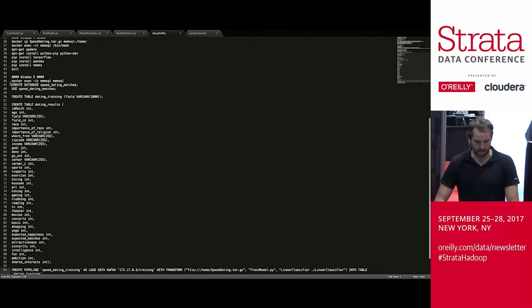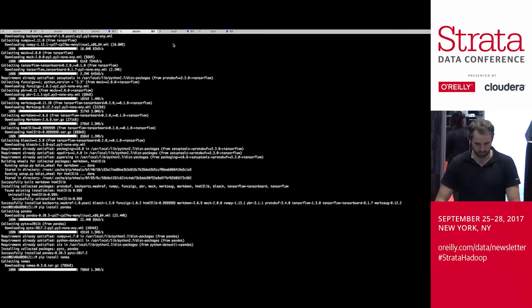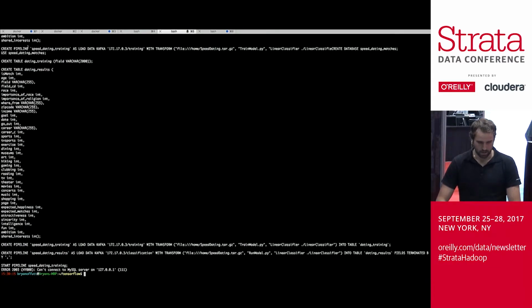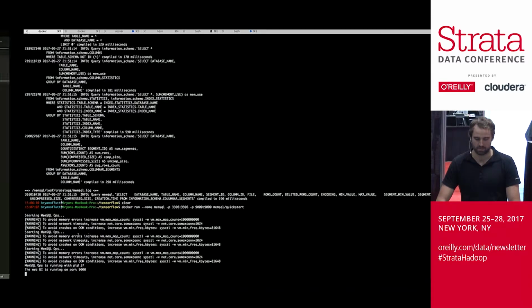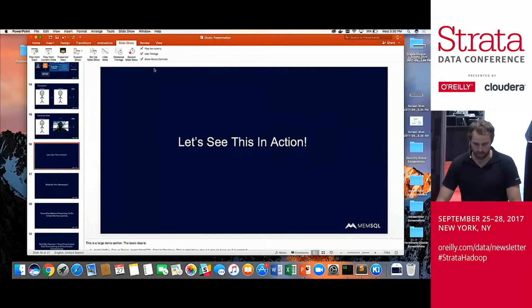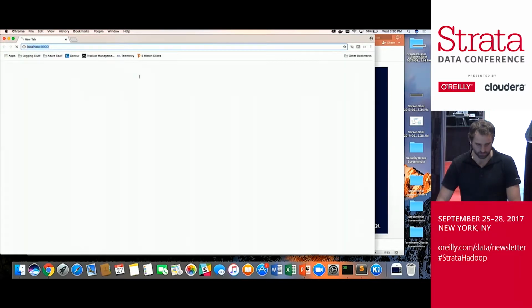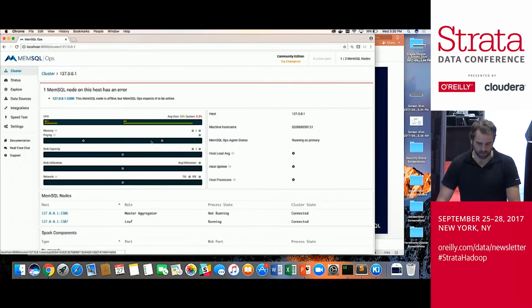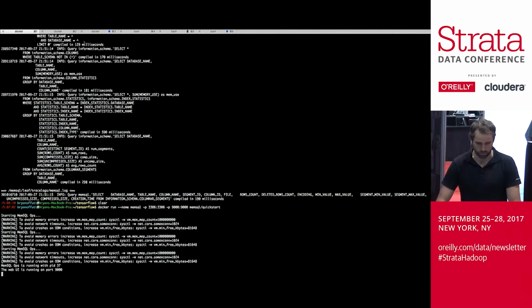Cool, so let's go ahead and run this real quick. Still installing some of the Python, but that should be fine. Oh, and we see that MemSQL has an issue. So something that's actually really interesting about the MemSQL Docker image is it will also spin up MemSQL Ops. So if we go to localhost 9000, we can very clearly see, oh, look, one of our nodes didn't run. So we can go over to our bash screen.